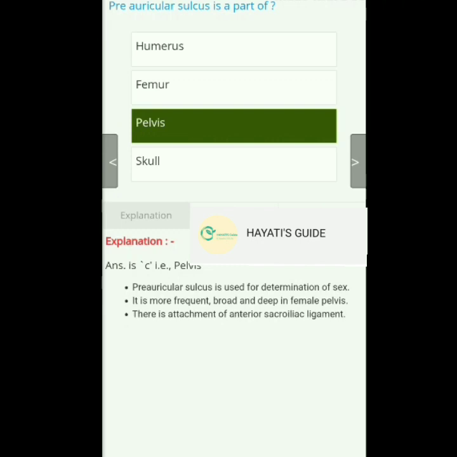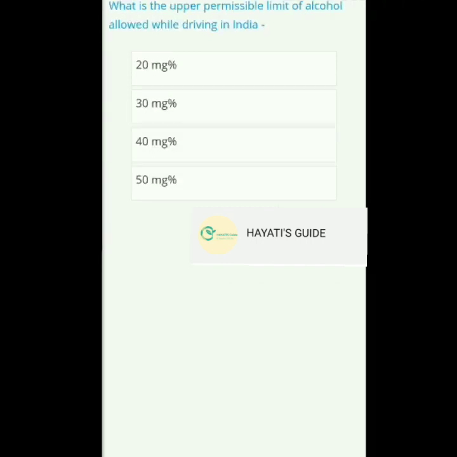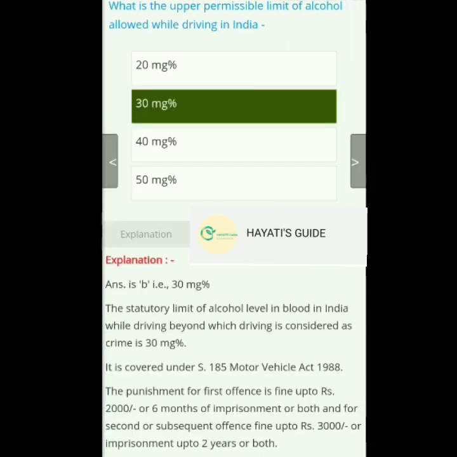and the answer is pelvis. Just read the explanation by yourself for understanding. Second, what is the upper permissible limit of alcohol allowed while driving in India? The answer is 30 mg percentage. It's covered under Section 185 Motor Vehicle Act 1988.